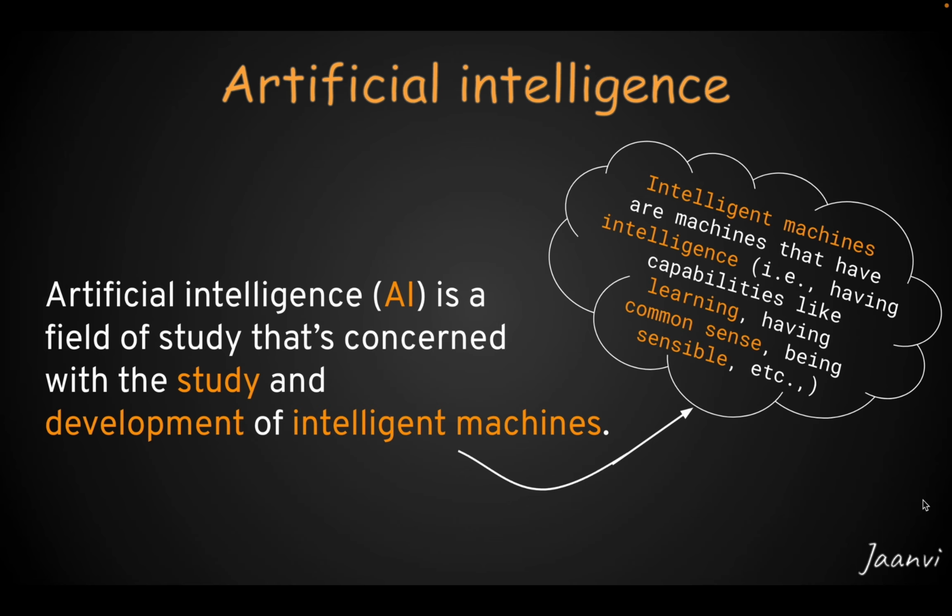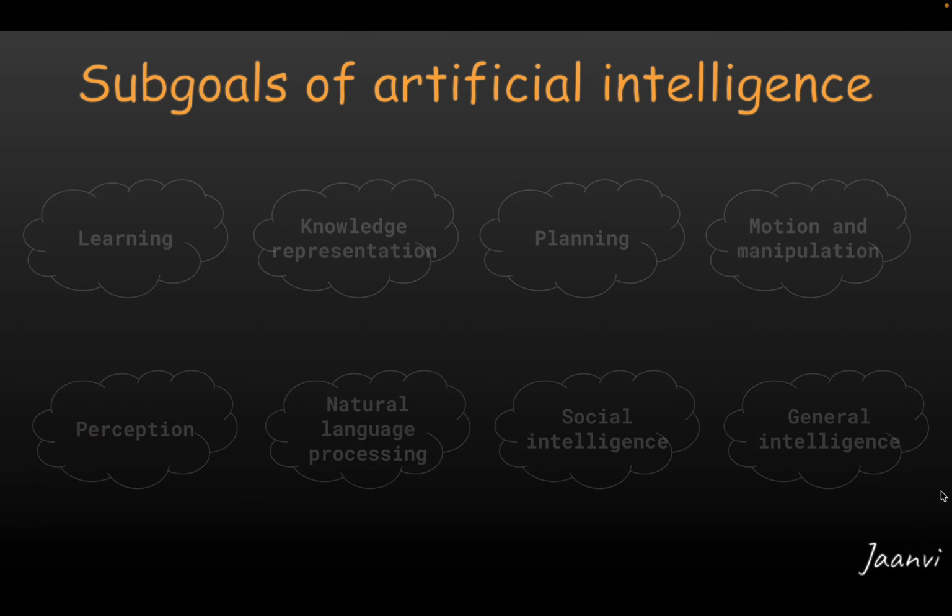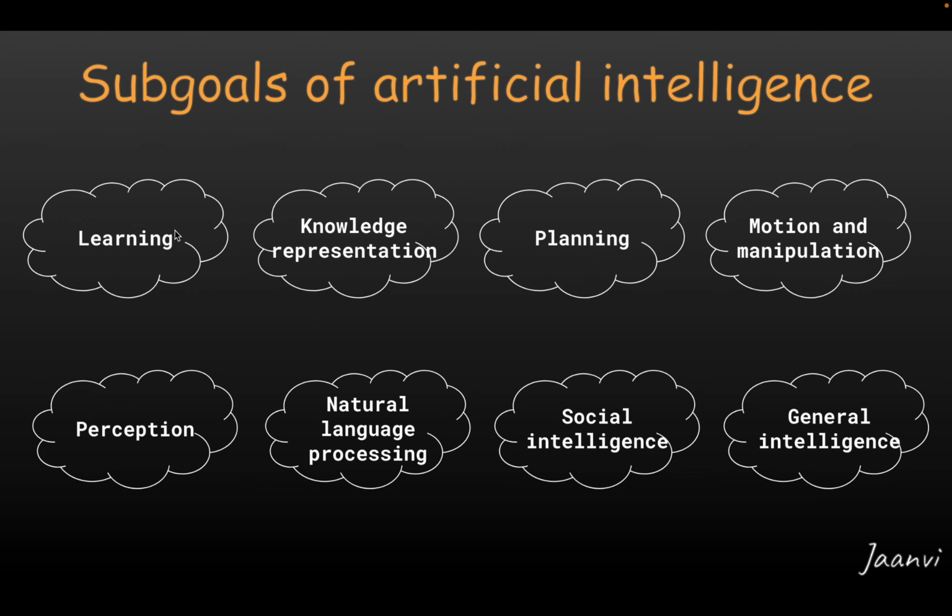But building an intelligent machine that has all of these characteristics of intelligence is extremely challenging and tough to accomplish. Hence, artificial intelligence researchers split the goal of developing an intelligent machine into several sub-goals. For example, one sub-goal is to develop learning capabilities in machines. Another sub-goal is to develop understanding capabilities. Another is to develop movements in machines, and so on.